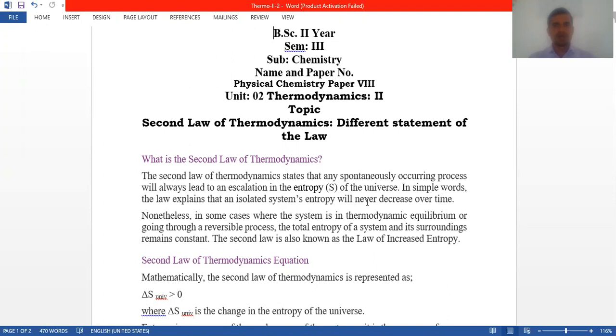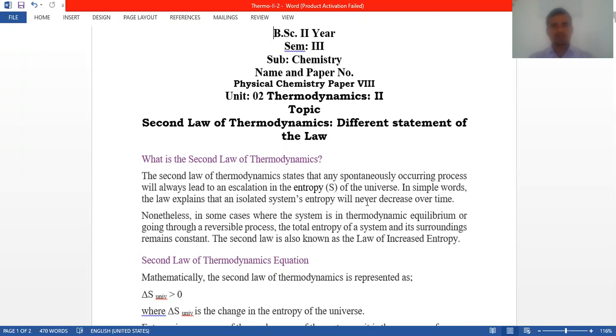So let's start with today's Google Classroom. What is the second law of thermodynamics? The second law of thermodynamics states that a spontaneously occurring process will always lead to an escalation in the entropy of the universe. In simple words, this law explains that an isolated system's entropy will never decrease over time.